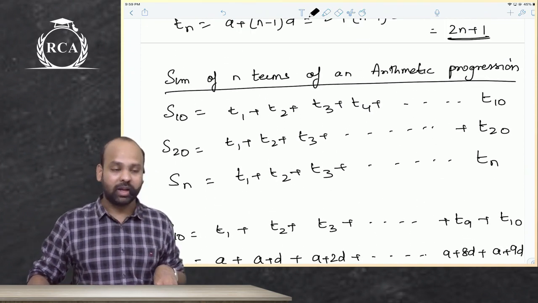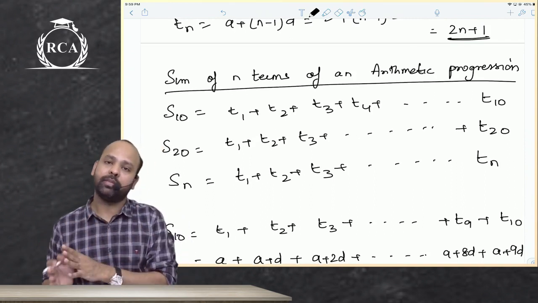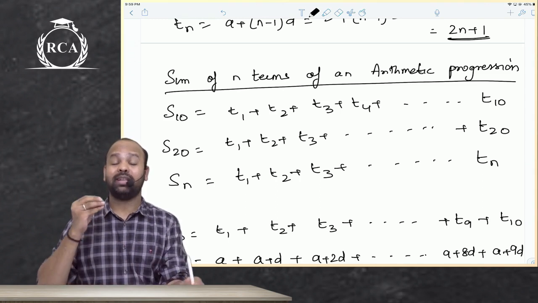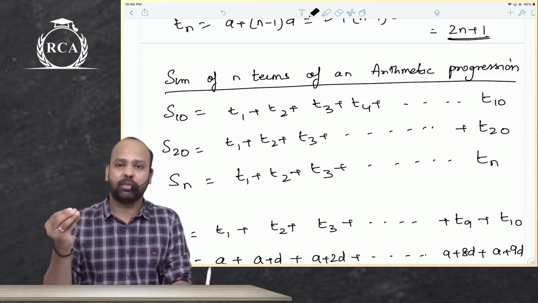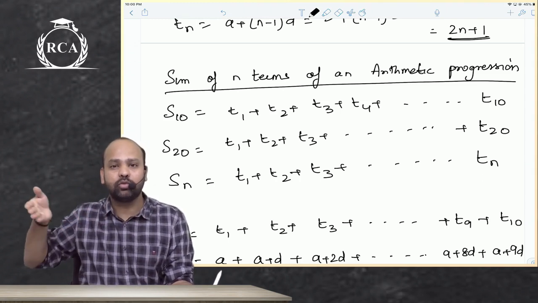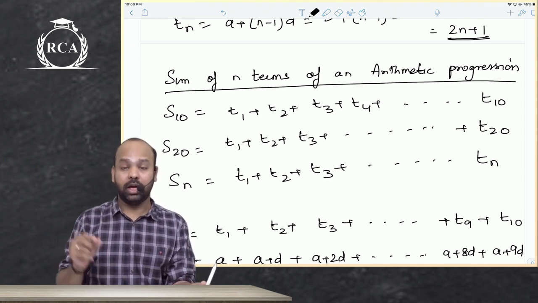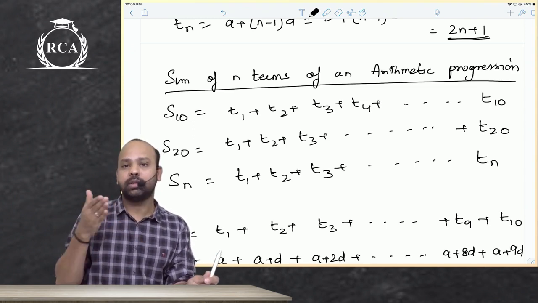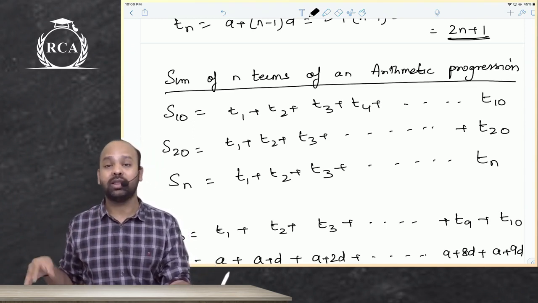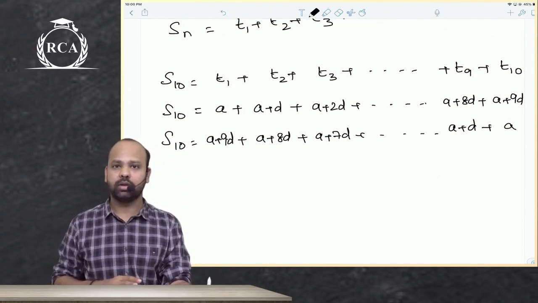Sir, can you please tell me again, what are you trying to do? Sum of n terms of an arithmetic progression. So when I write sum of n terms of an arithmetic progression, it means I'm supposed to add first term, second term, third term, so on till the nth term. So when I have S10, it means I'm supposed to add first term, second term, third term, so on till the 10th term. I'm writing the same thing but in a reverse order.